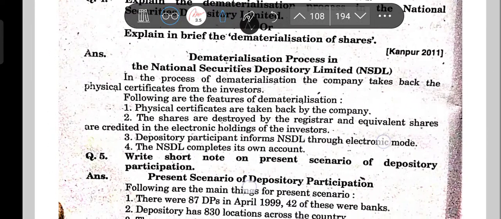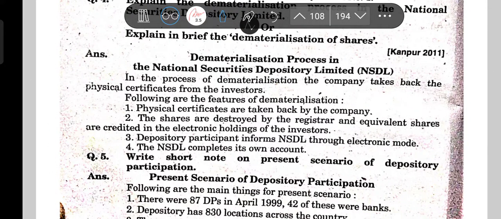Now let's talk about the dematerialization process in the NSDL. Physical certificates are taken back, shares are destroyed by the registrar, and equivalent shares are credited to the electronic holding of the investor.